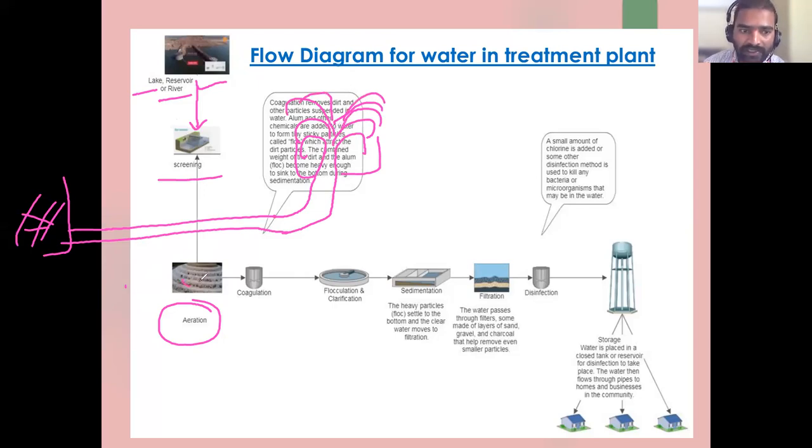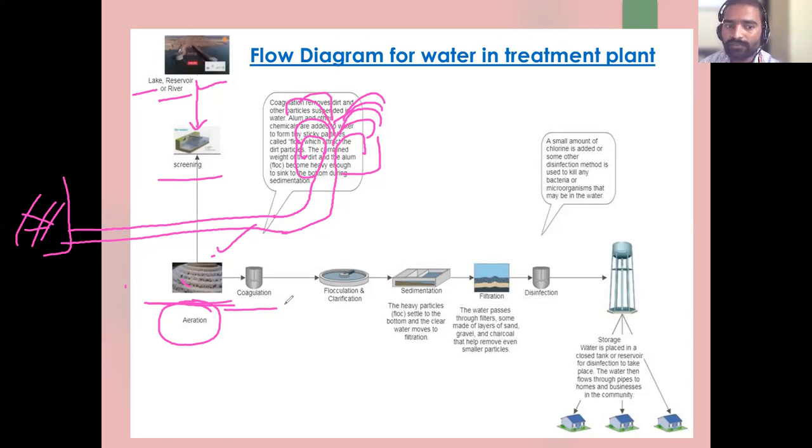See in this figure, it is visible, no? Is it visible in the aeration tank? Yes, sir. Water is sprinkling. Whenever the water has any objectionable odor, in order to remove that, the water is sprinkled into the air so that the dissolved oxygen increases. Water is brought in contact with oxygen, air, so that the odor is removed and oxygen enters the water, so that water becomes pure. Bad odor is removed and water gets oxygenated. That is in the aeration tank.